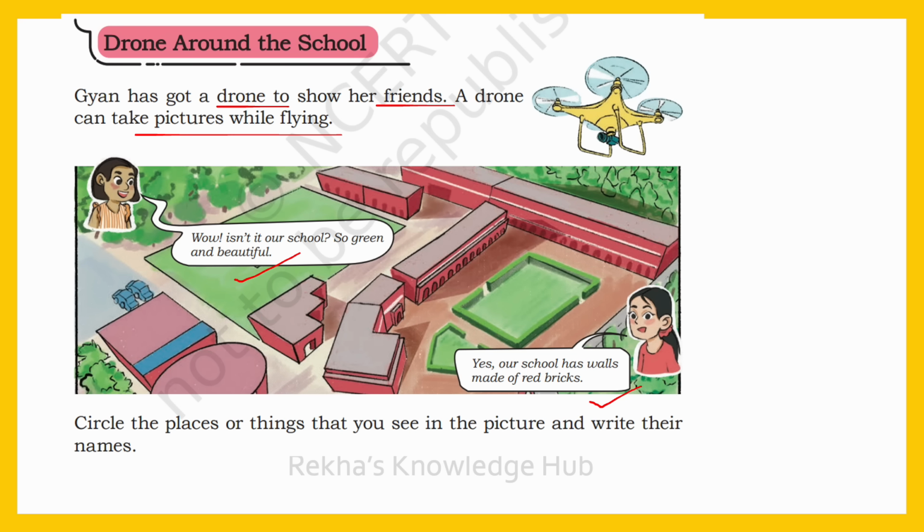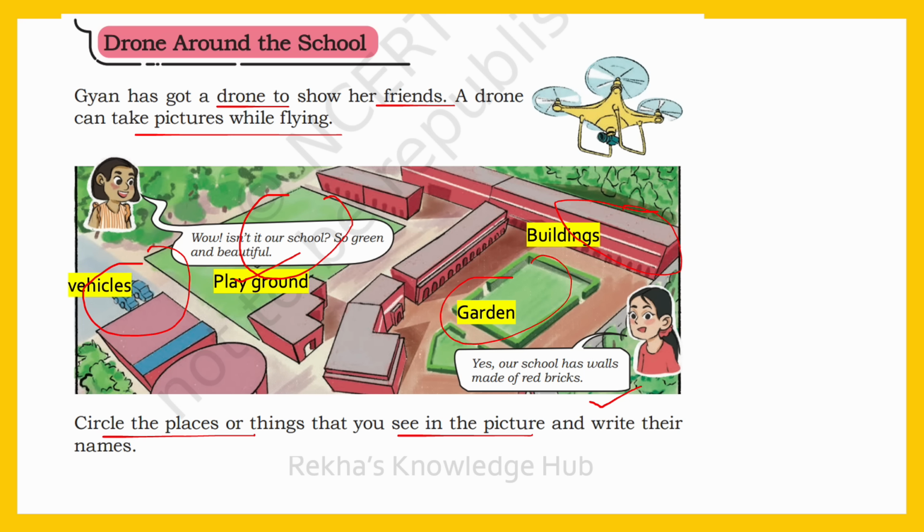Circle the places or things that you see in the picture and write their names. See, here you can see playground. Then here you can see some vehicles parked here. Then you can see garden. Okay, then you can see some buildings.